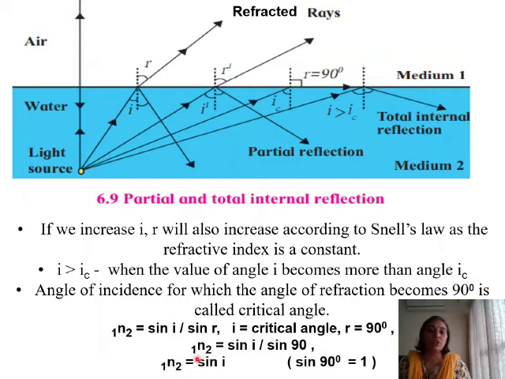So refractive index of first medium with respect to second medium will be given as sin I upon sin 90, because you have the value of angle of refraction to be 90 degrees. But what is the value of sin 90? Sin 90 is 1. So you will have refractive index of first medium with respect to second medium equal to sin I.